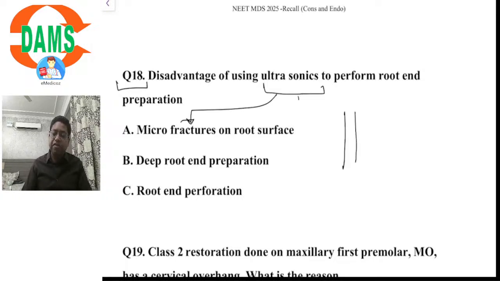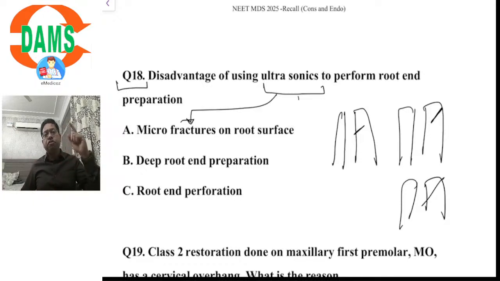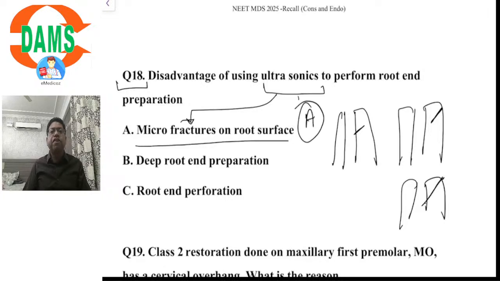We have seen that there can be three types of fractures: intracanal fractures, extracanal fracture, and there can be a communicating fracture. Intracanal means the fracture would originate from the root canal and extend outward. Vice versa, the extracanal fracture would originate from the external tooth surface and move inward, and there can be a through and through fracture. So, microfractures of the root surface is the answer to this disadvantage of using ultrasonics for root end preparation.